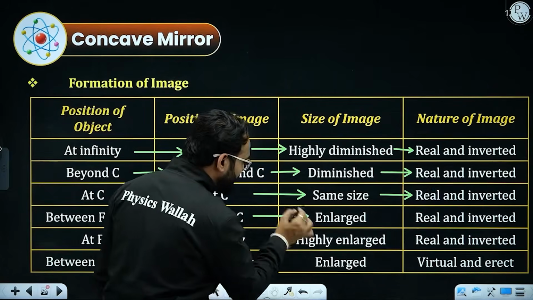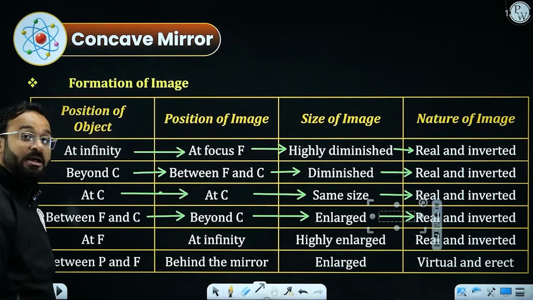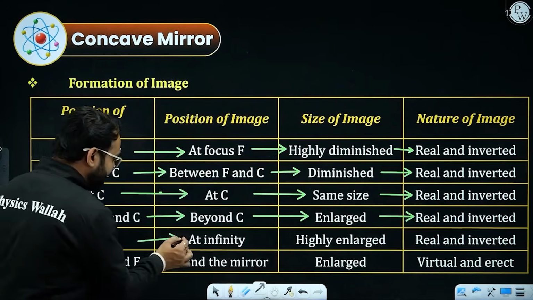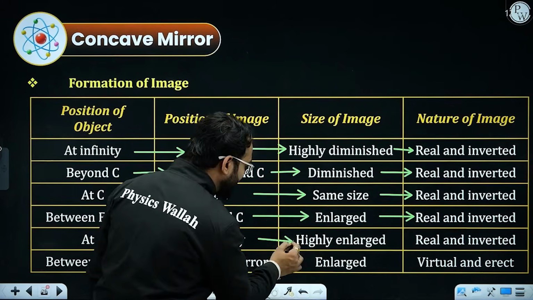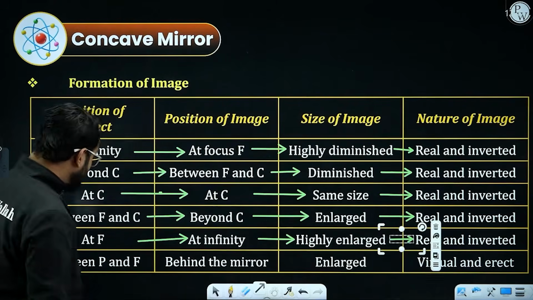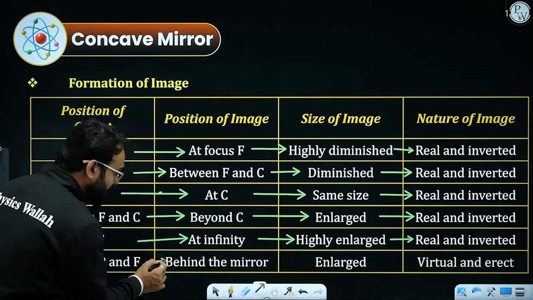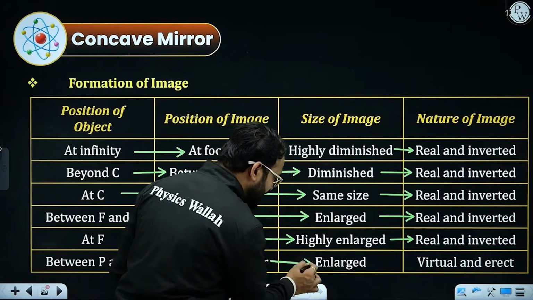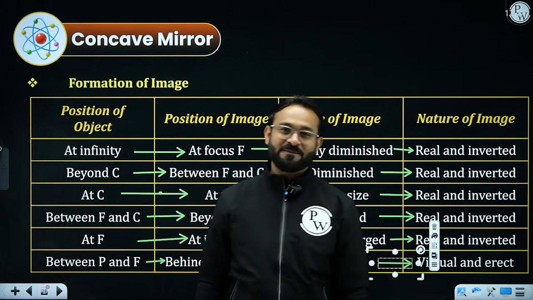Between focus and center of curvature, image will be beyond center of curvature. Now it is going to be enlarged, nature will remain real and inverted. Now the object at focus, it will form at infinity, highly enlarged, nature will be real and inverted. At the last case, when the object is between pole and focus, it will be behind the mirror, enlarged. Now the nature is virtual and erect.